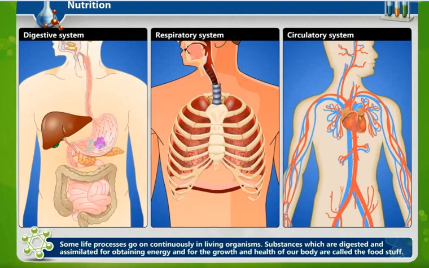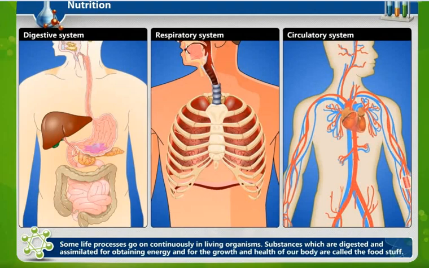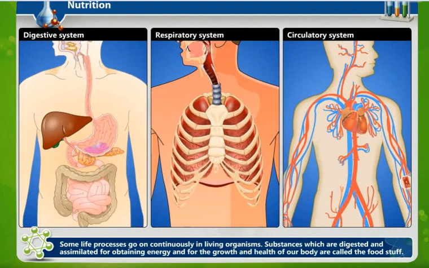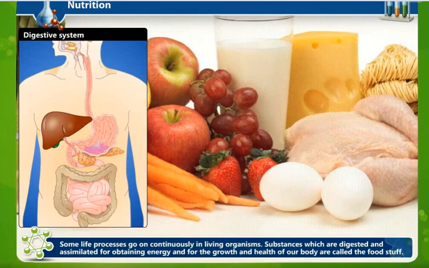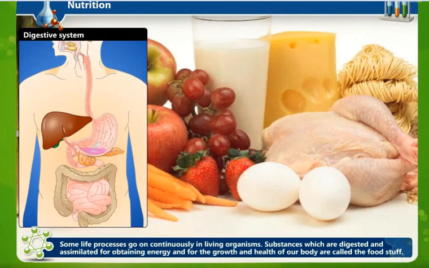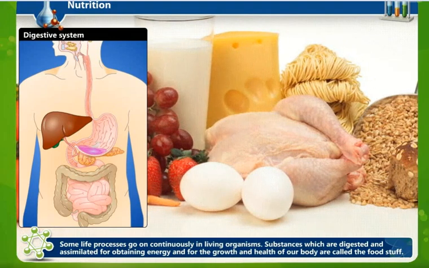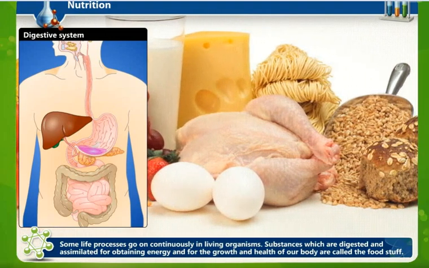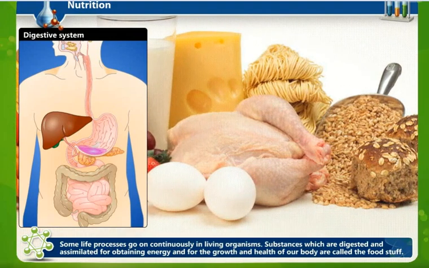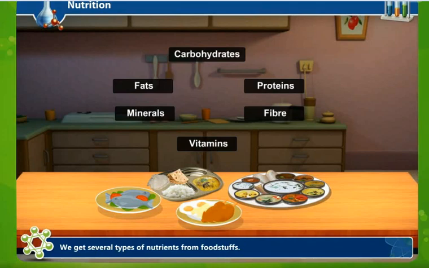So basically, foodstuffs are those materials which are needed by the organism for the functioning of different systems: the digestive, respiratory and circulatory. In the digestive system, you can see that the nutrients are digested and then assimilated and supplied all over the body. We need to have a balanced diet.